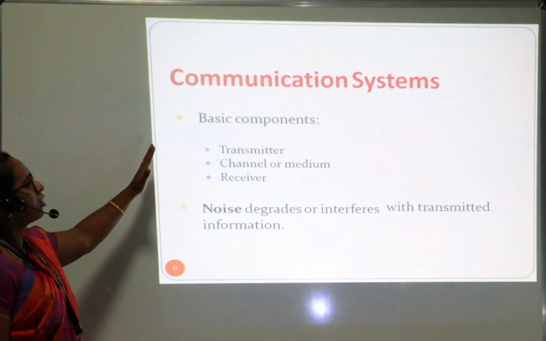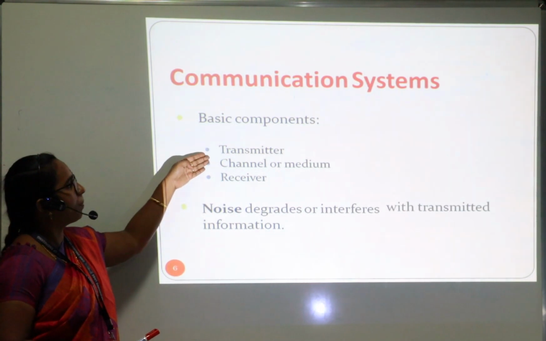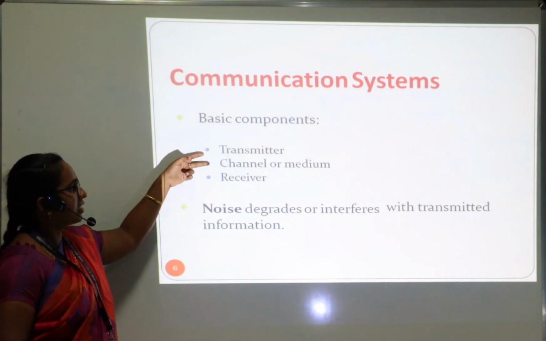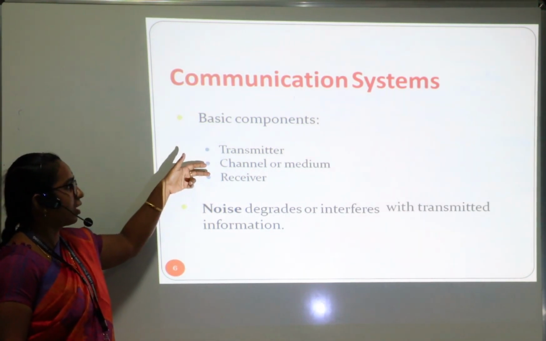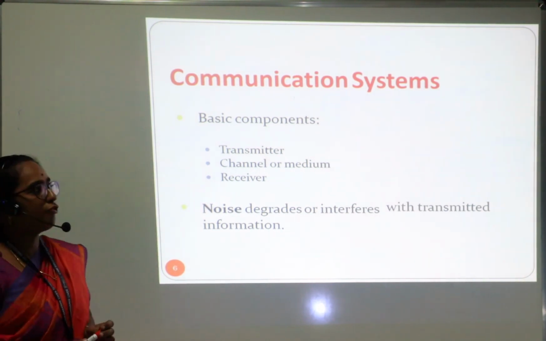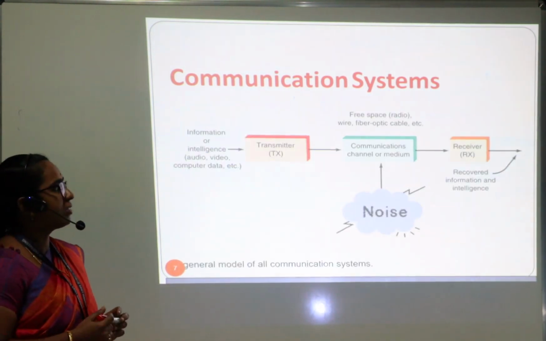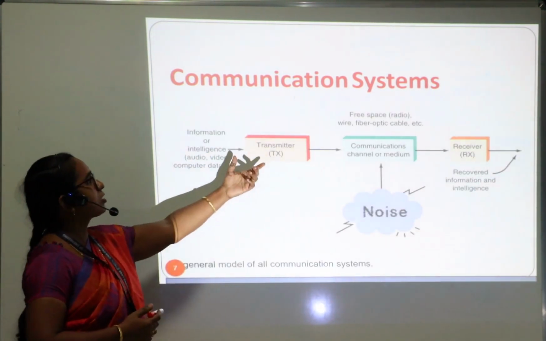For communication, what are the components we need? First, we need three components. The first one is the transmitter, the second one is the channel, and the third one is the receiver. What is meant by transmitter? The transmitter is nothing but where the information is processed. Process means if I am speaking, the information will be processed. This is called a transmitter.